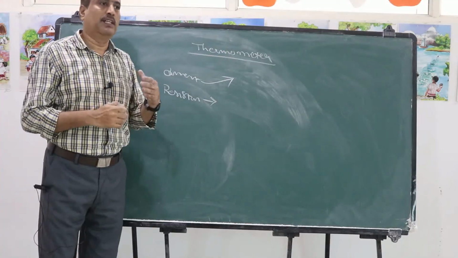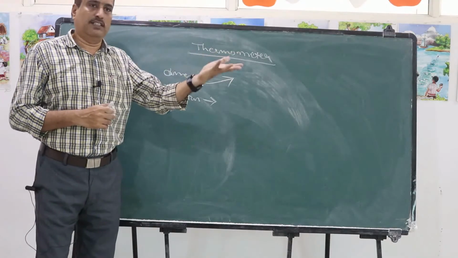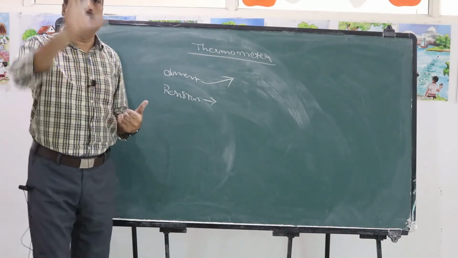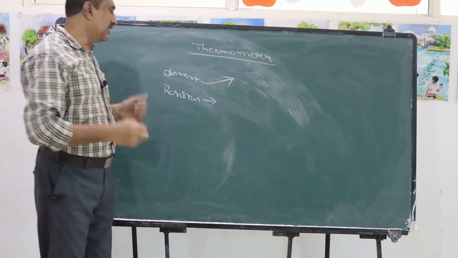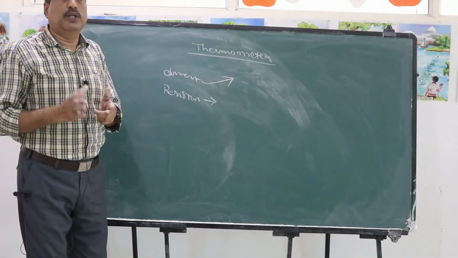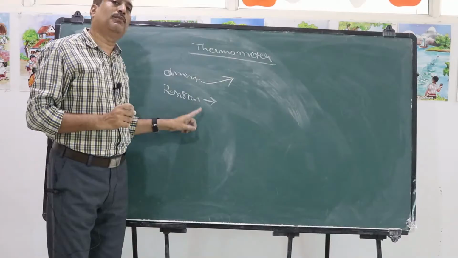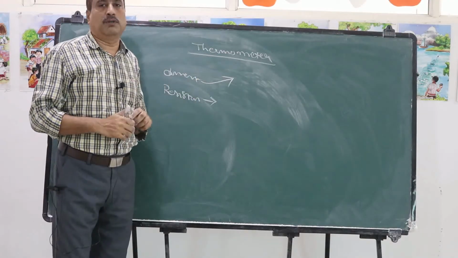That means a body at high temperature possesses a certain resistance, and at low temperature its resistance changes. Now the change in temperature is measured with the change in resistance. That is called a resistance thermometer. A thermometer which works on the changes in the resistance of the body with respect to changes in temperature is called a resistance thermometer.